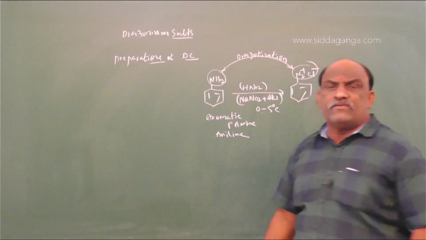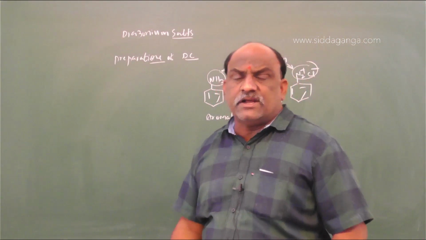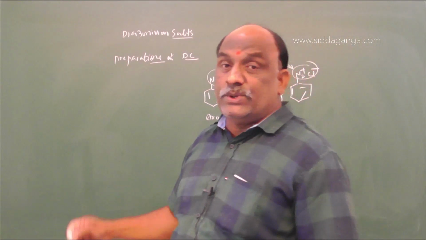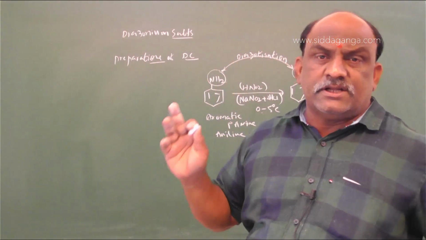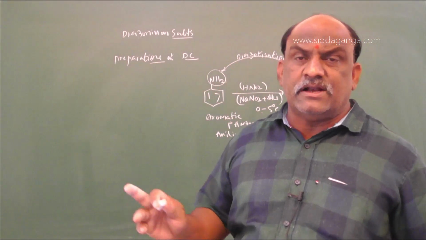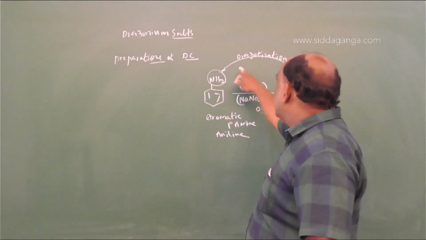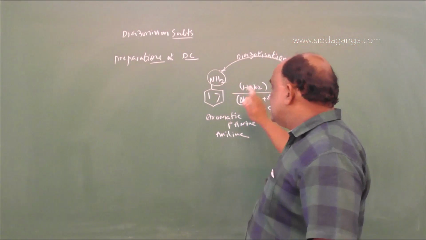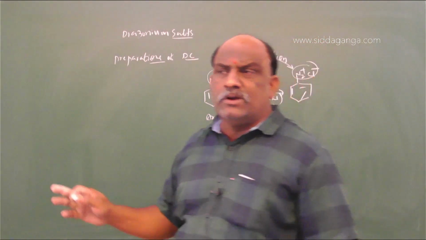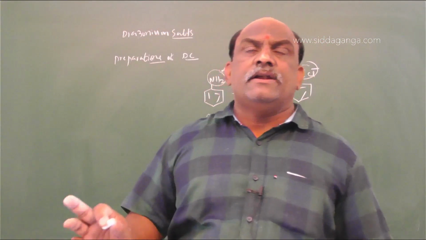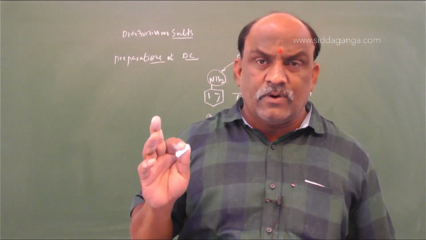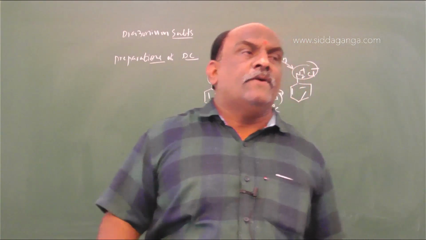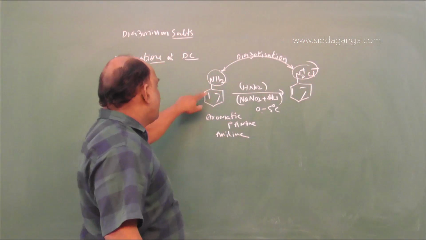Diazotization, conversion of amine group into diazonium salt. Conversion of amine into diazonium salt is called diazotization. This is the one and only simple preparation regarding diazonium chlorides. So here this is an aromatic primary amine.